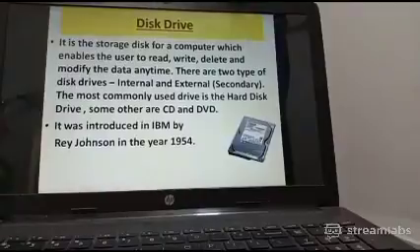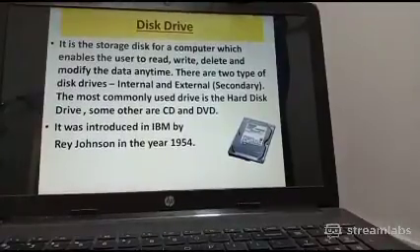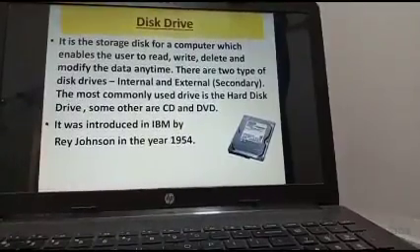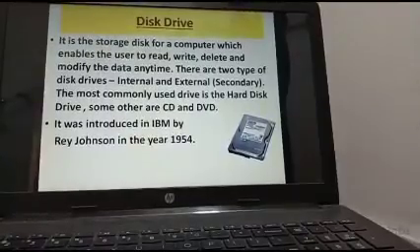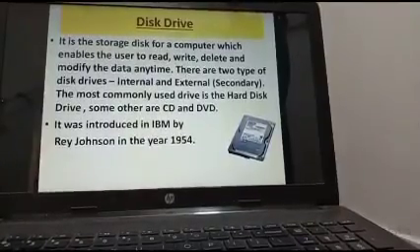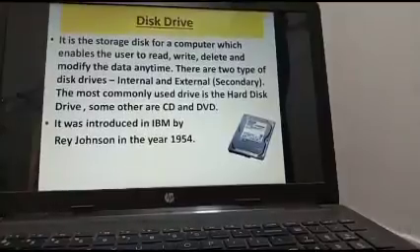It is the storage disk for a computer which enables the user to read the data, write the data, delete the data and modify the data anytime. That is why it is different from your RAM and ROM.